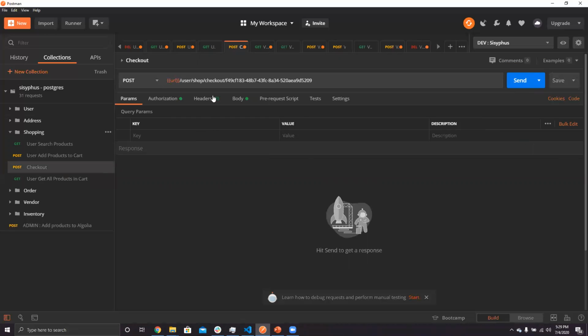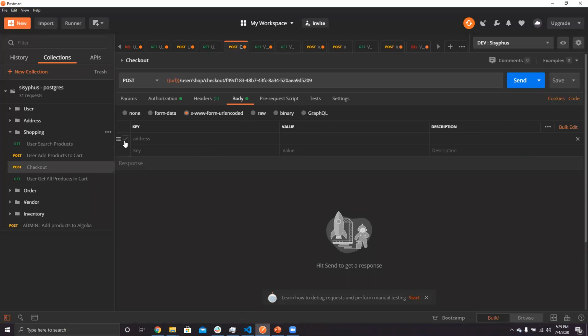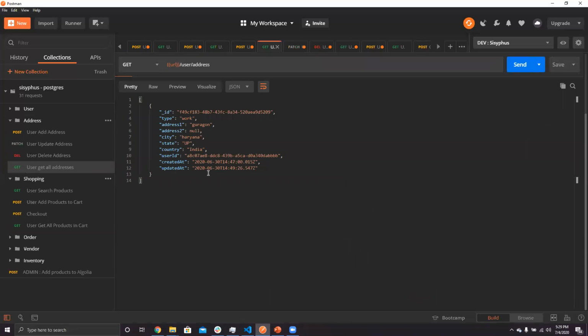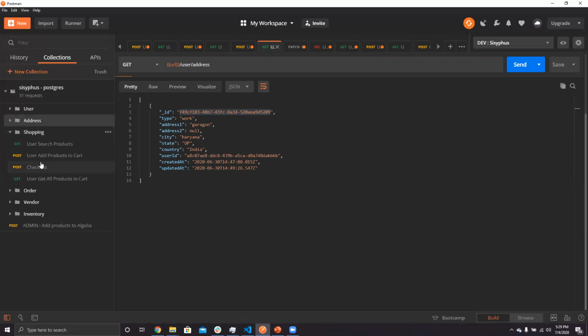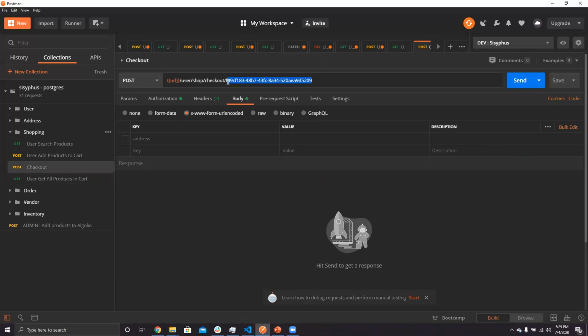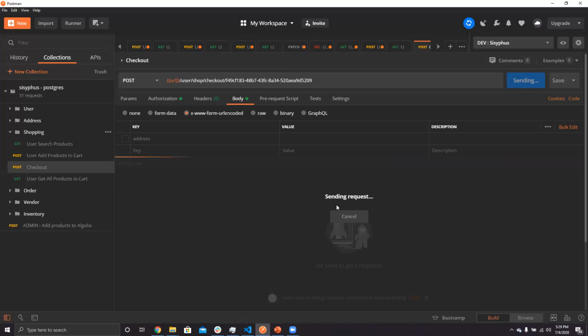Now, if the user wants to check out, he can just specify the address. So we are also sending the address in the params as of now. So the user has to just go to his addresses and copy this address from here, because of the no implementation of the front end. So let's check out here. The user just has to paste it here and then send it.